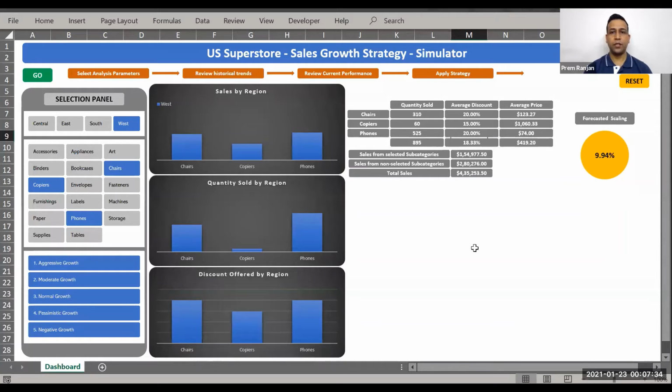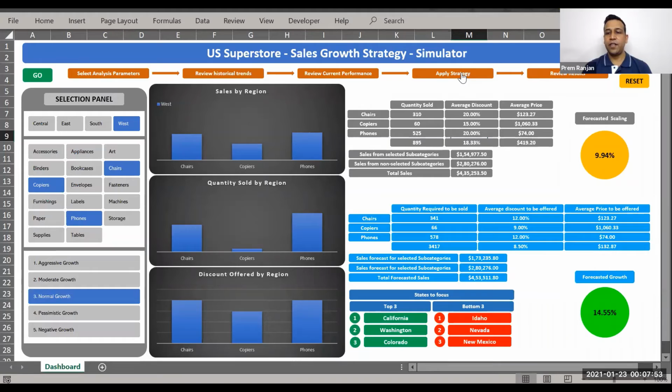Let's move on to the next step, which is applying the strategy. So we'll go back to our selection panel and we'll select normal growth. Considering all factors remaining constant, we'll go with the normal growth option and we will apply the strategy. On applying the strategy, you can see that if you go by a normal growth strategy, you will be growing by 14.55%, which is well below our target of 25%. And you can see the various numbers, discount, and prices, how they have to change to achieve these numbers.